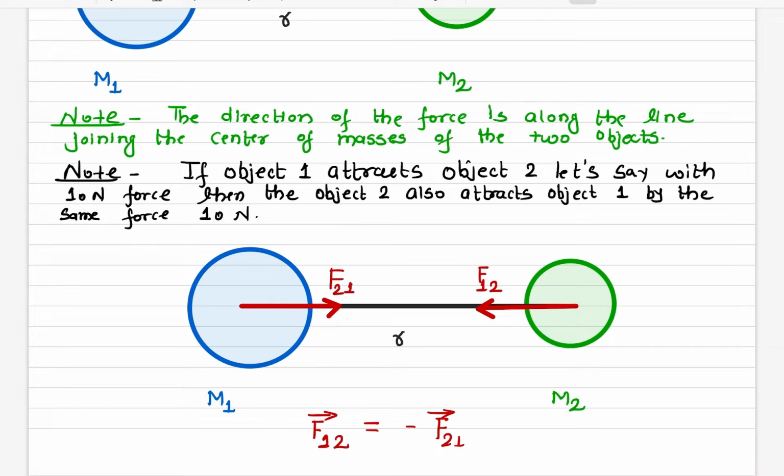And the direction of the force is along the line joining the two masses. It cannot be in any other direction. It always joins the centers of mass of the two objects, and the force will be along the line joining the centers of mass of the two objects.